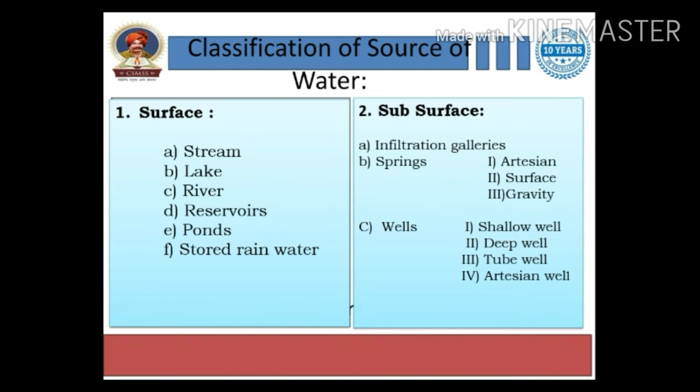Here we will start. Our first heading of the chapter is sources of water, or classification of sources of water. There are majorly two types of sources. Number one, surface water sources, and number two, subsurface water sources. Surface water sources you are well aware of: streams, lakes, rivers, reservoirs, ponds and stored rainwater. I am repeating, please note it down. Surface water sources are stream, lake, river, reservoir, ponds and stored rainwater.